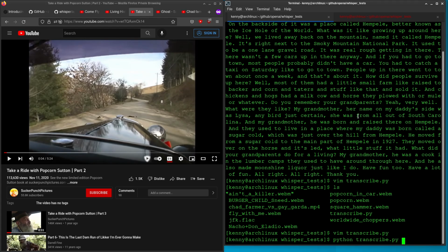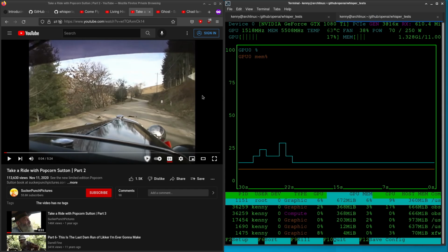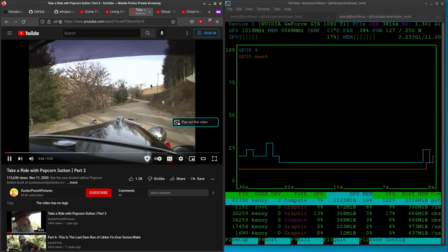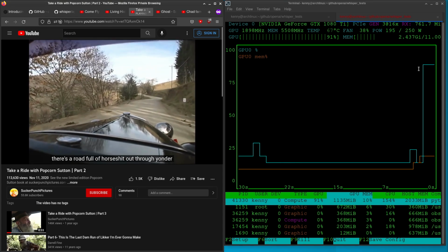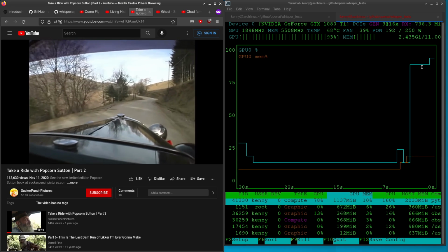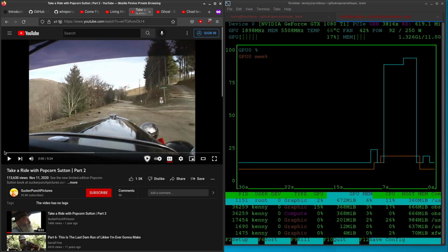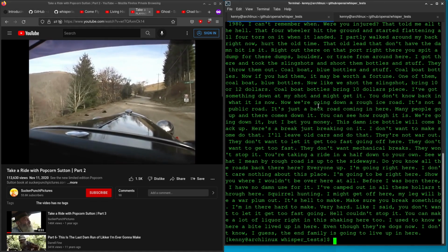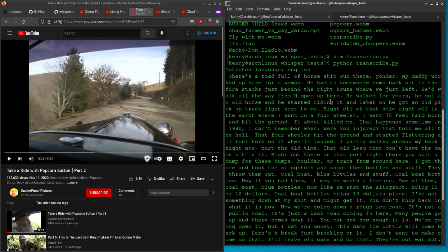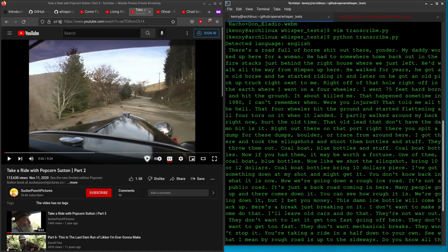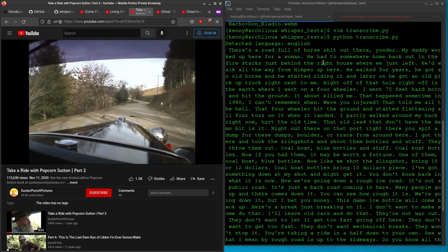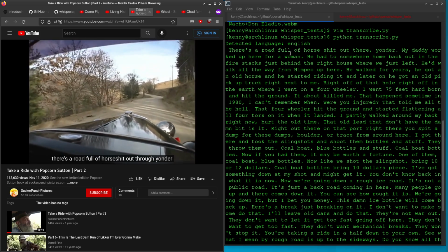And I'm going to let you guys see my GPU usage while I run it, just in case you're curious. It doesn't use a whole lot because it just spikes quickly. All right, and I can tell it's done there. So let's see how well it translates him. Okay, so the first part it got right.